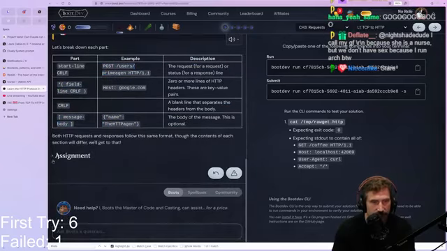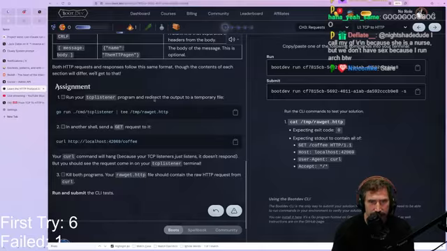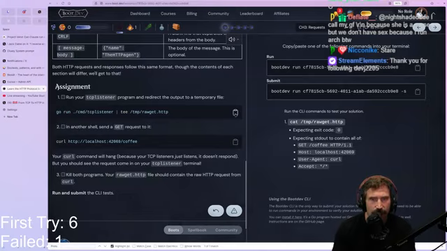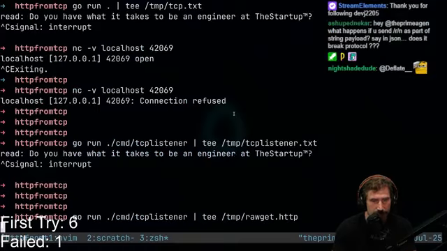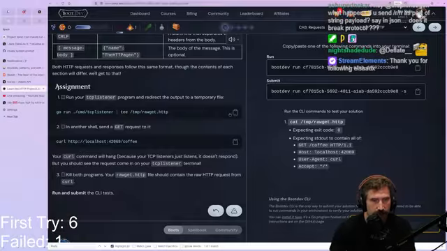All right, so what is our assignment? Our assignment is to run your TCP listener program and redirect the output into a temporary file. Shazam. Got it. Okay. In another shell, do this.